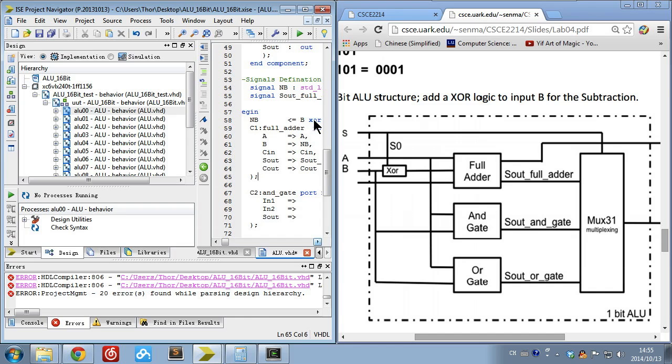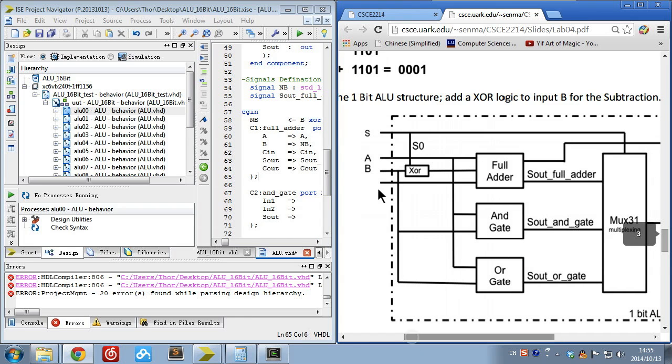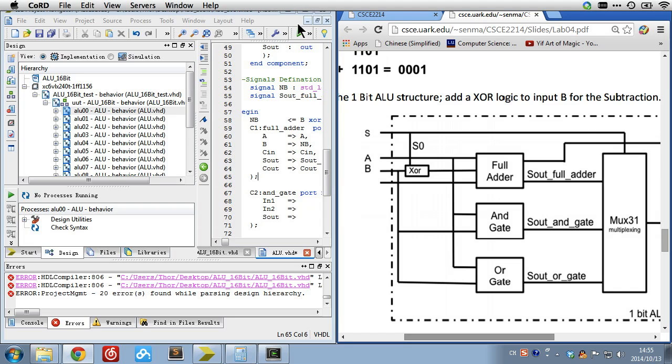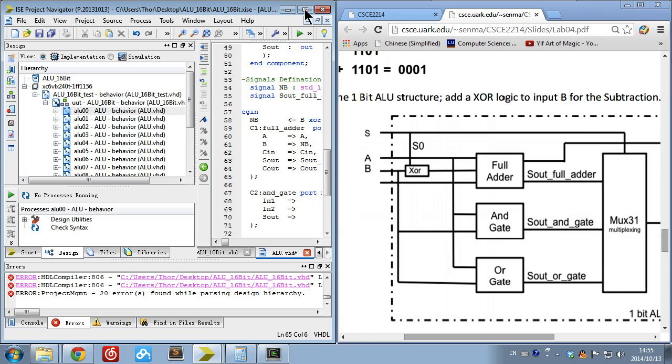Here we can use the XOR, and this line is called NB. This is the selection signal bit, and this is Cin. This output is Sout for adder, which goes to the mux. Then you can choose the proper one, just like how we created the 4-bit full adder, and you can work out how to design it based on this structure.